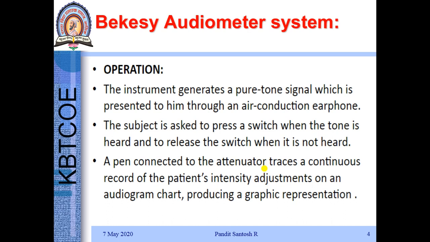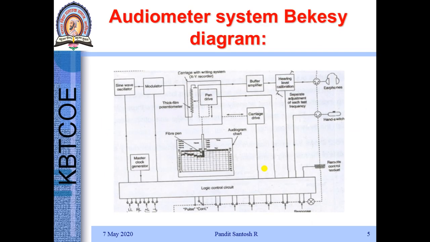In the Békésy audiometer system, the instrument generates a pure tone which is given to the patient through air conduction. And the moment the patient hears the tone, he presses a switch. The switch is connected to the microcontroller and through an attenuator and a pen drive mechanism, the pen marks the hearing tone at a particular dB on a graph paper. So this pictorial representation shows it here.